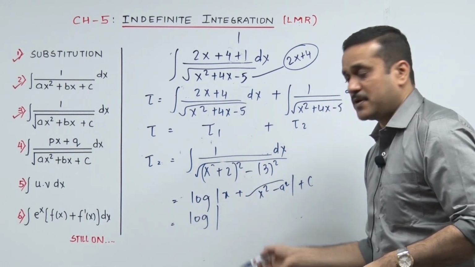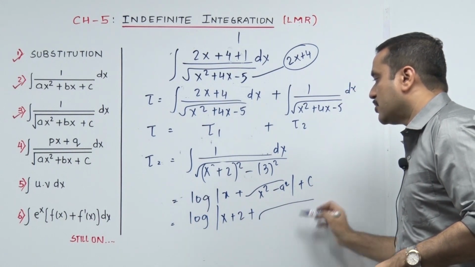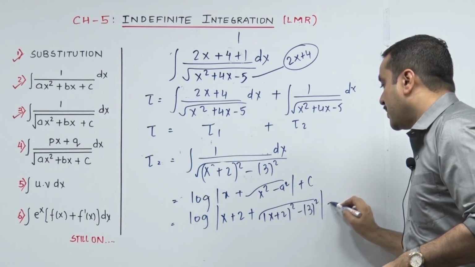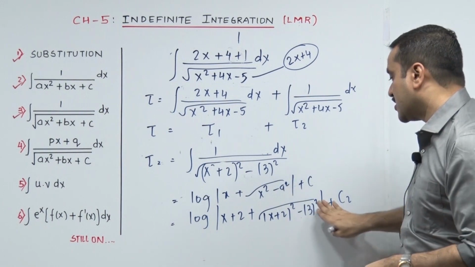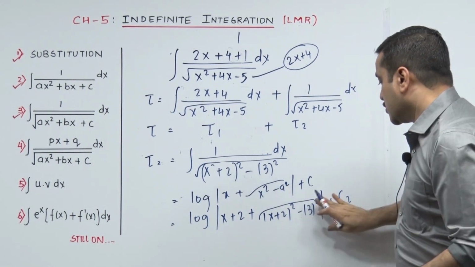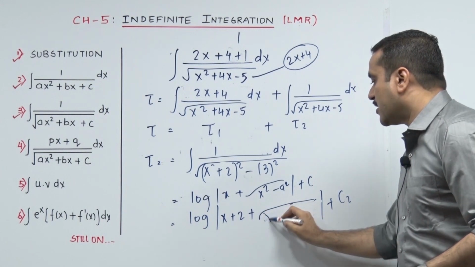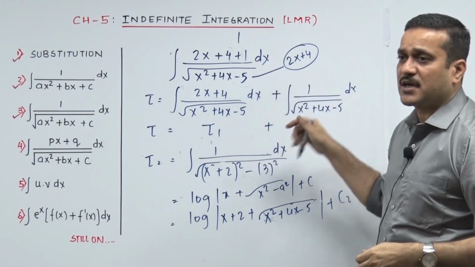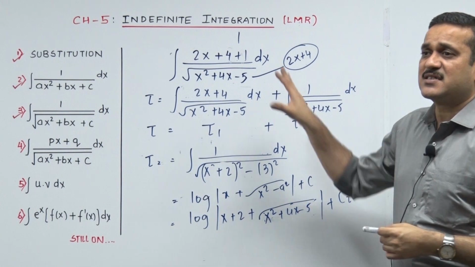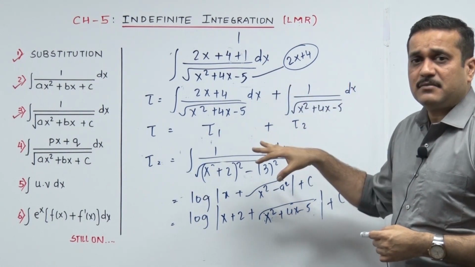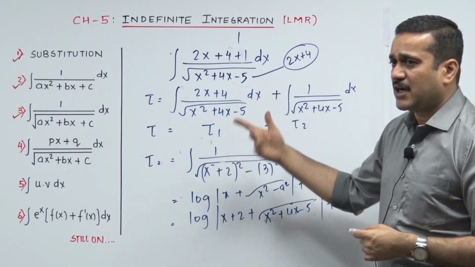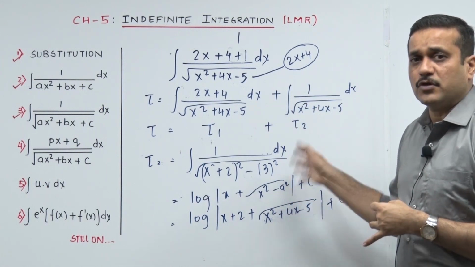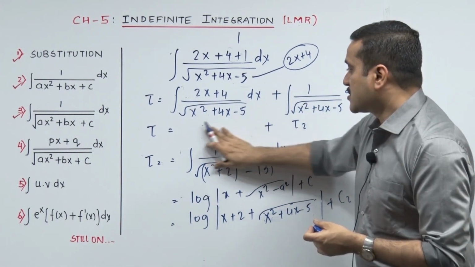My sum, the x was x plus 2, if you can see that correctly, plus under root of x square minus a square, so that goes x plus 2 the whole square minus 3 the whole square plus c2, it was for I2. And then the paragraph pattern is to be followed all the time. So then we remove that and bring in our original quadratic x square plus 4x minus 5. First paragraph you constructed, you designed a plan in that. Second paragraph you started executing your I1, one line solution. Third paragraph you went for your I2, you are so comfortable with that. Fourth paragraph, bring in your answers over here, stick it.